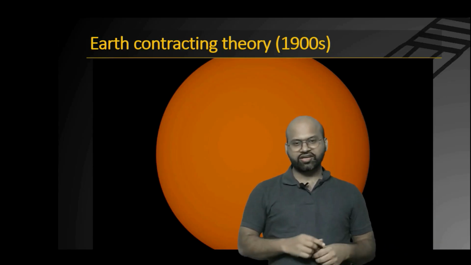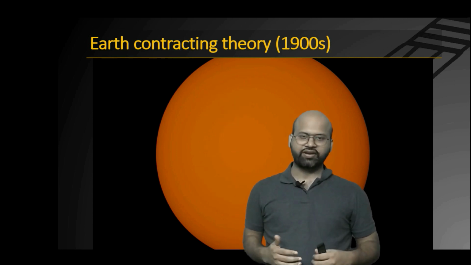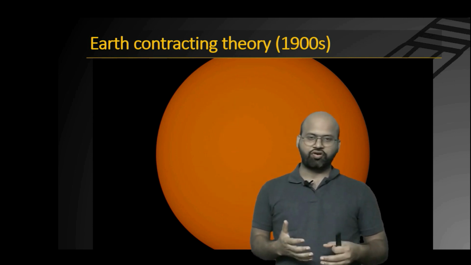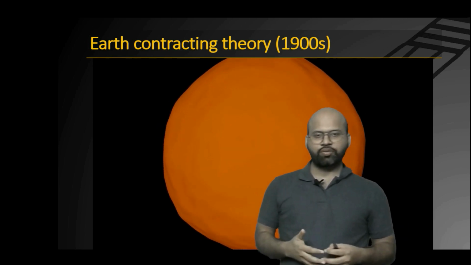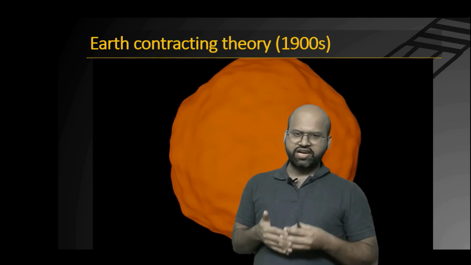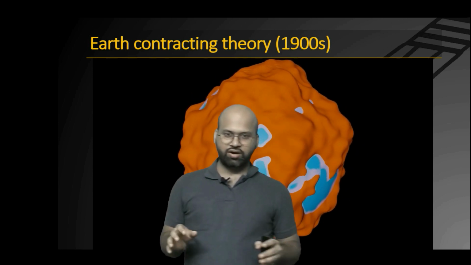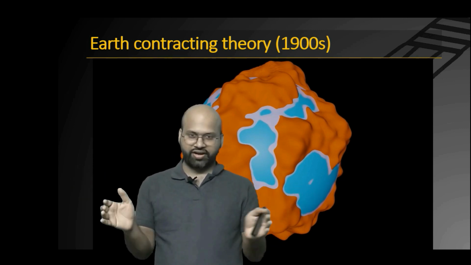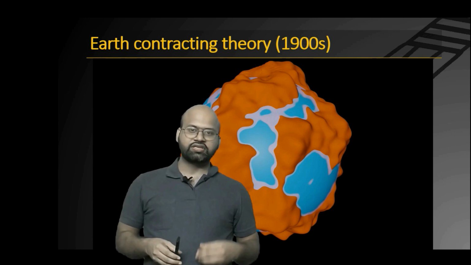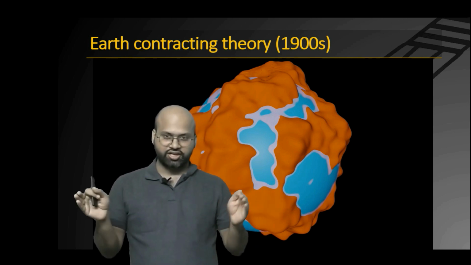So before continental drift theory there existed a theory, the earth contracting theory, which explained why mountains and other landforms were formed on the surface of the earth. This theory said that the earth was formed of molten rocks, and these rocks were very hot when the earth was formed, but slowly these rocks started to cool down, and when anything cools down it starts to shrink or contract. And this theory said that these hot rocks, when they started to cool down, started to shrink, to contract.